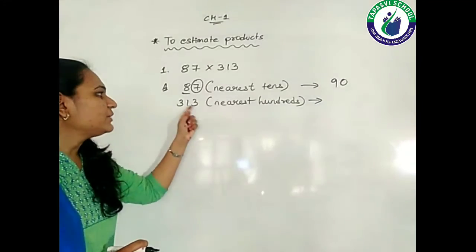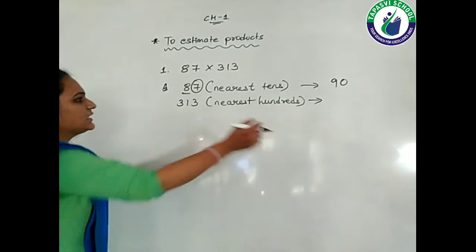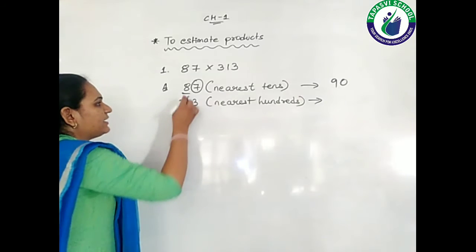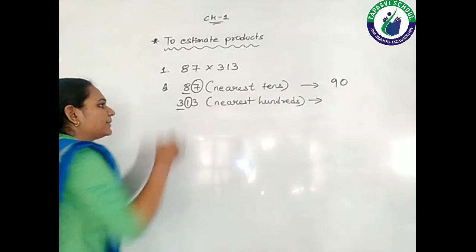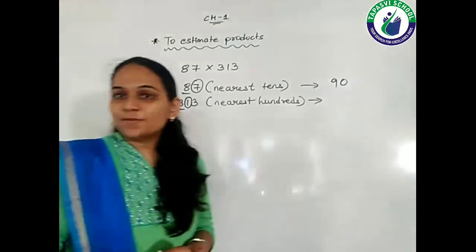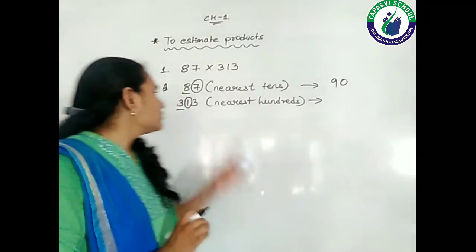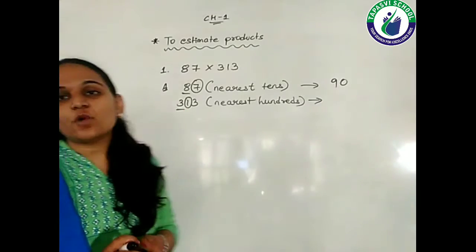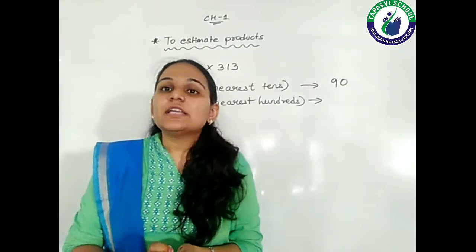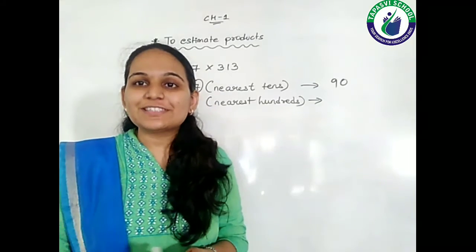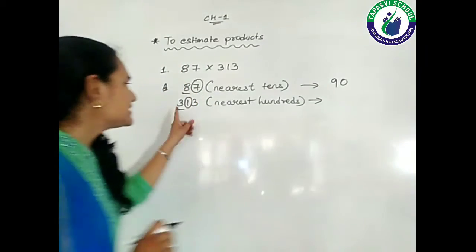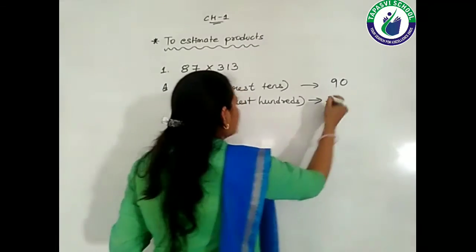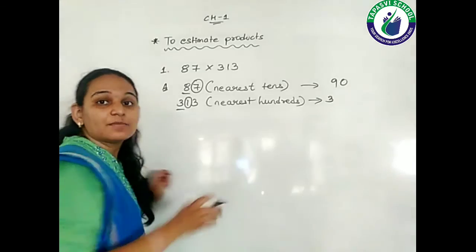And now this one, 313. The highest place value is 100, so the hundreds place digit is 3. And which digit is going to help 3? That is the tens place digit, that means it is 1. Now decide whether 1 is less than 5, equal to 5, or more than 5. Obviously it is less than 5. So this 3 will remain as it is, and the remaining two digits will become 0.